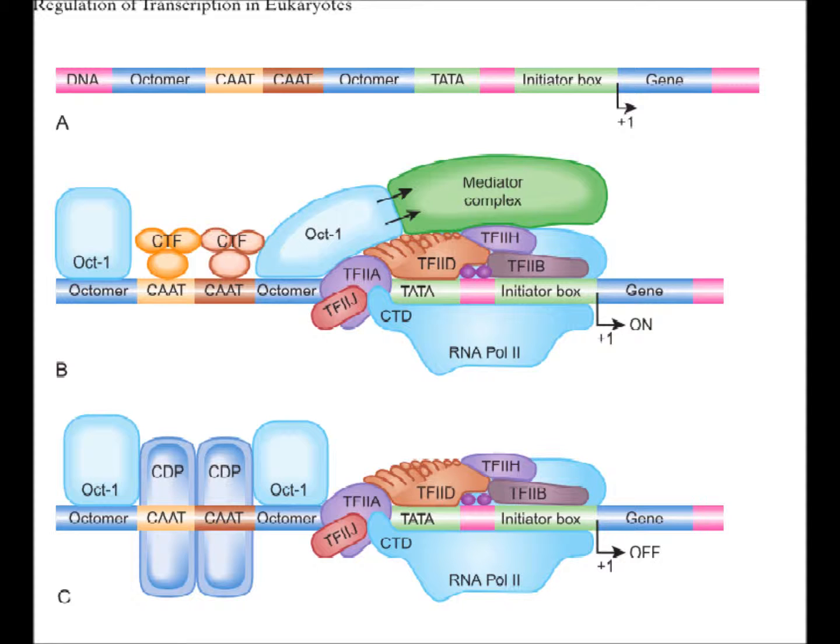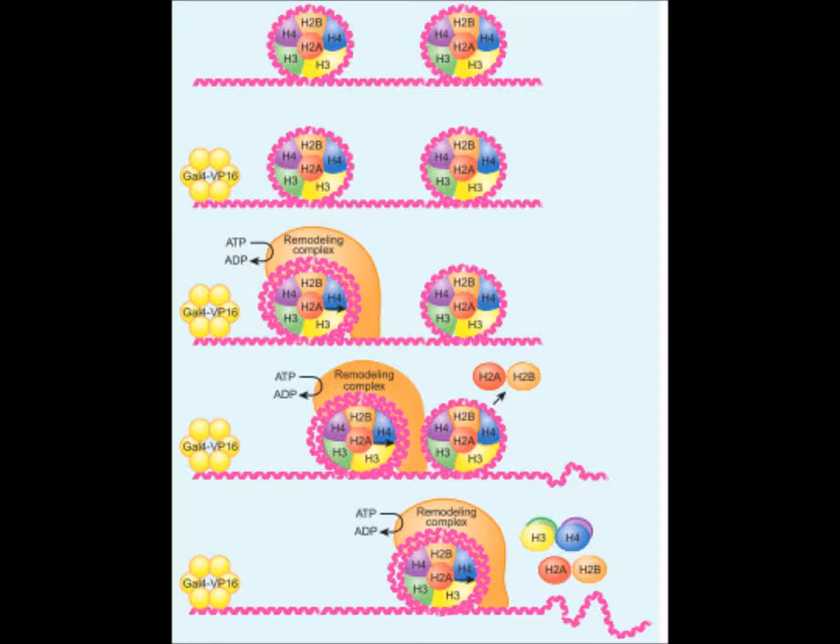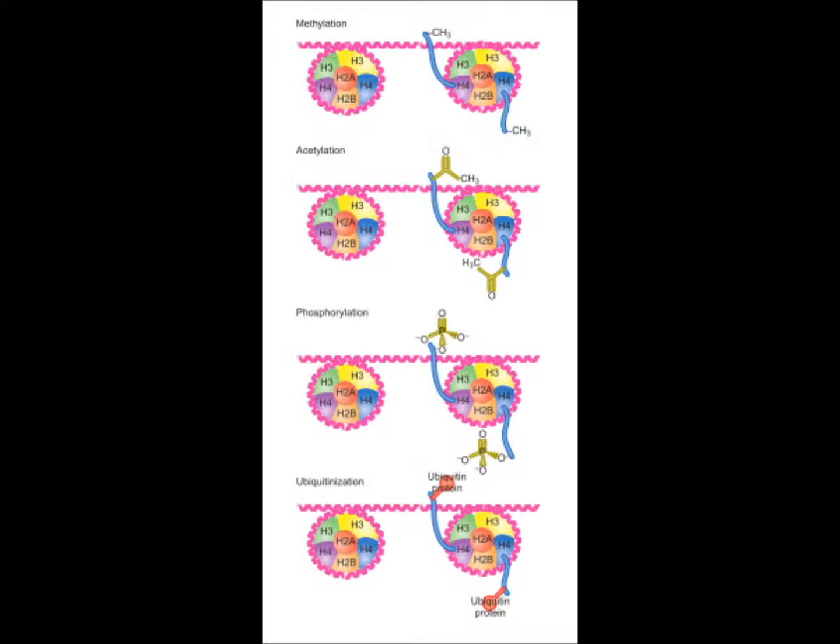The primary RNA transcript is capped by addition of a methylated guanine nucleotide to its 5' end. The 5' cap plays an important role in protecting the growing RNA transcript from degradation and later in the initiation of protein synthesis. The 3' end of the primary RNA transcript is cleaved at a specific site, and a poly-A tail is added by poly-A polymerase.